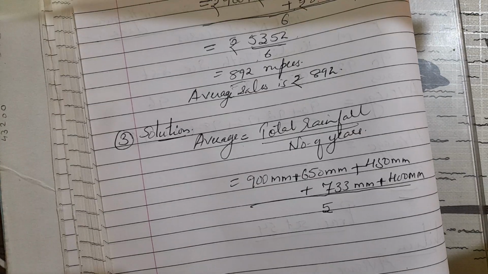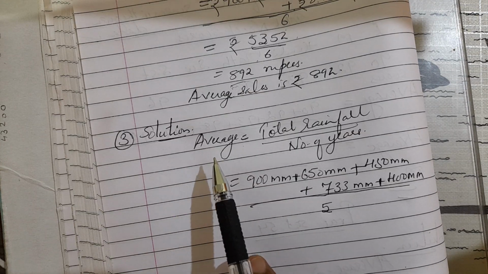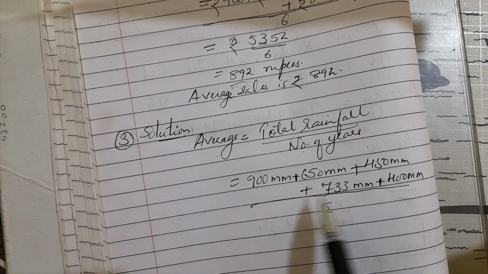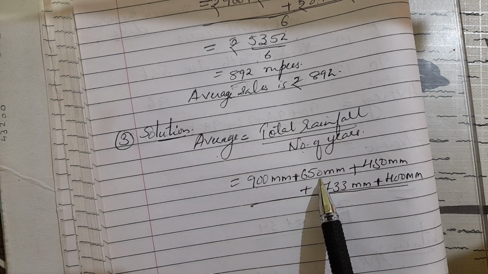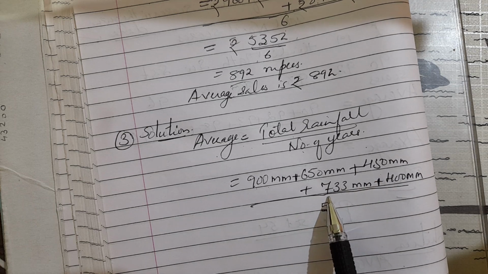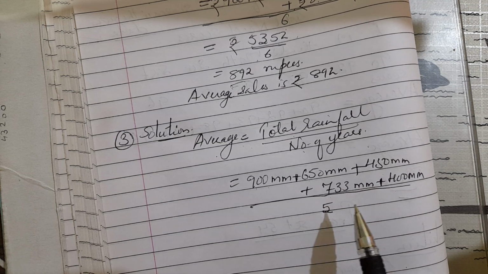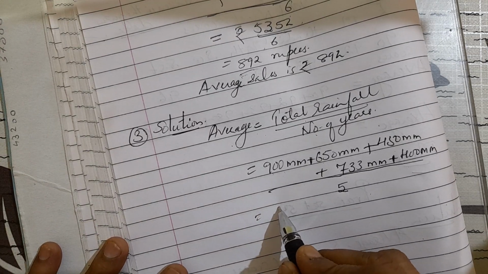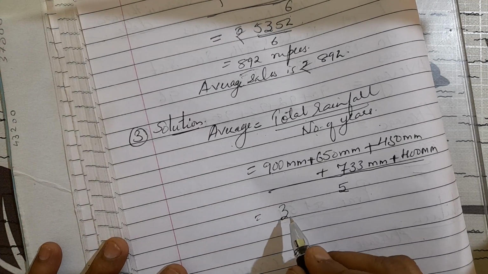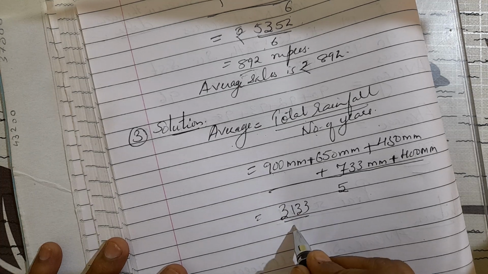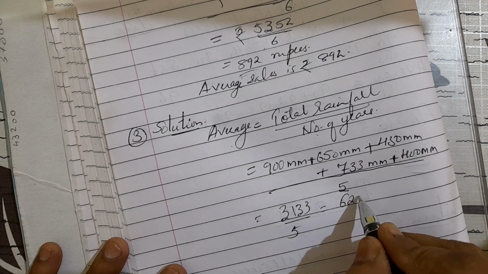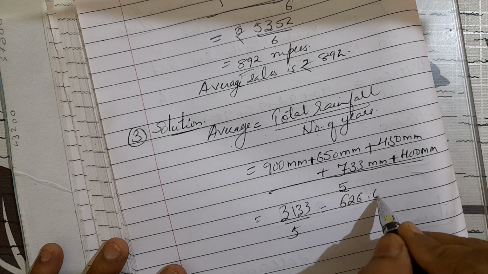So children, now let us see the third question. As I already read, average is equal to total rainfall upon number of years. Now rainfall is already given in the textbook: 900 mm plus 650 mm plus 450 plus 733 plus 400 upon 5, because we are speaking of 5 years. If you add all these, you will get 3133 upon 5, and if you divide this, that is equal to 626.6 mm.